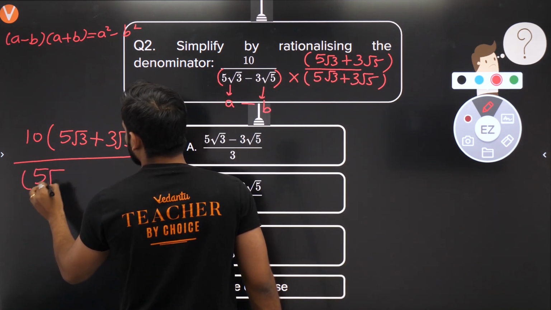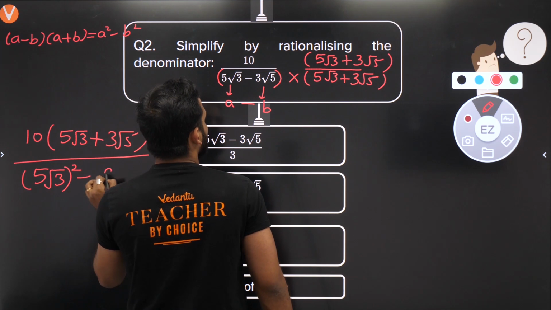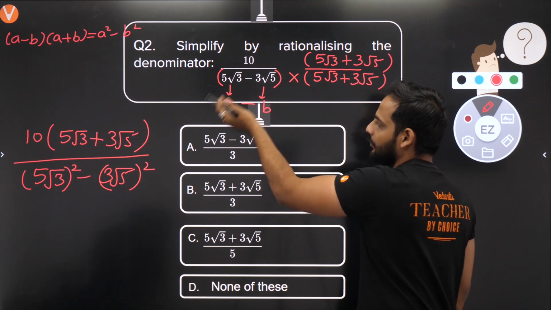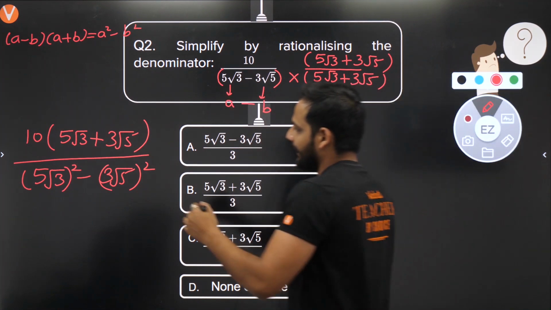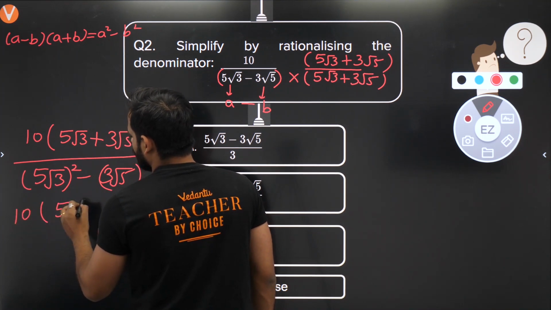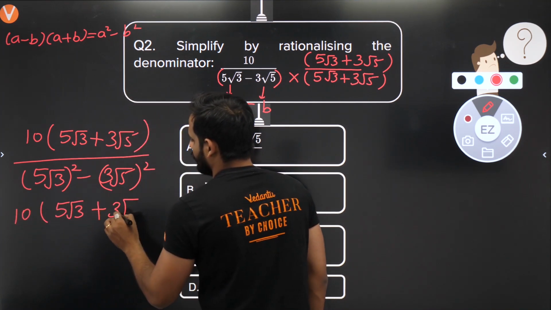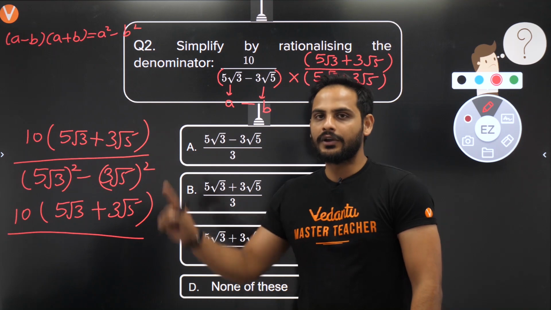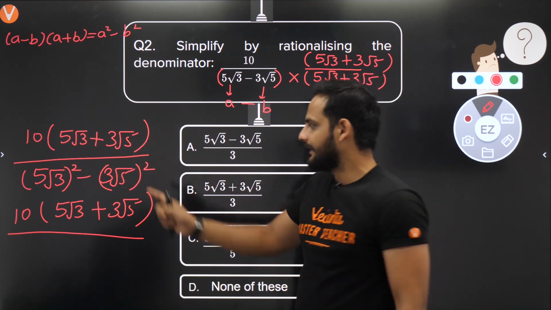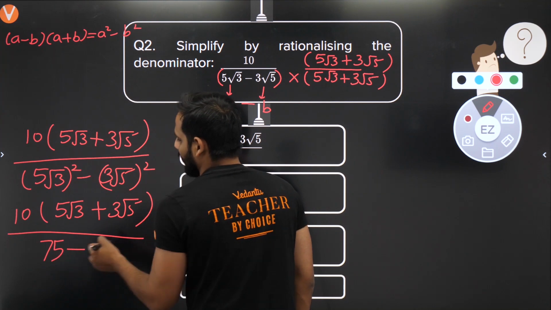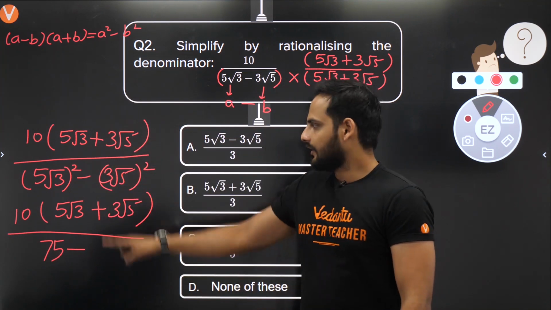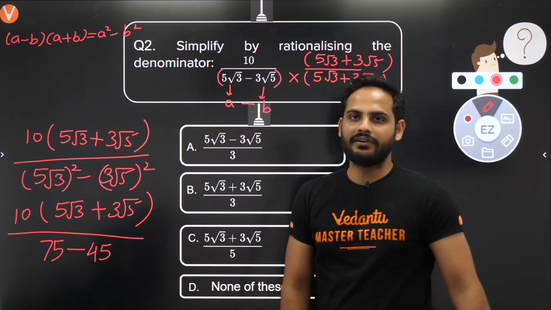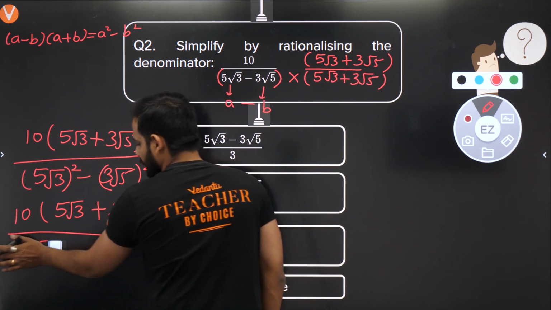So (5√3)² minus (3√5)². Remember, it is a and b, a minus b, so a² minus b². So I'll be getting 10 into (5√3 plus 3√5) divided by, now see, (5√3)²: 5² will be 25, (√3)² will be 3, 25 into 3 is 75, minus 3² is 9, (√5)² is 5, 9 fives are 45, 75 minus 45 is equal to what? 30. So I'll write 30 here.